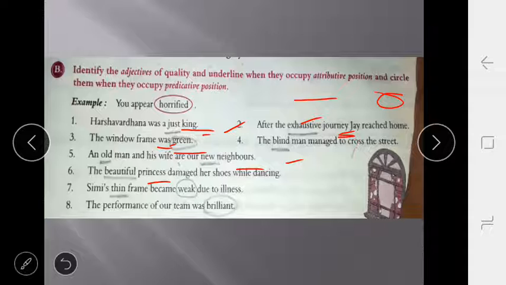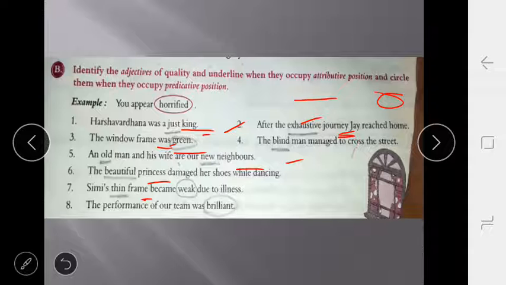That is also an example of attributive position. 7, Simi's thin frame became weak due to illness. Simi's thin frame. Now frame is a noun, and we are defining it with the help of thin. That is an example of attributive.